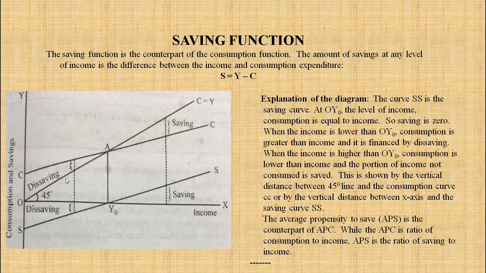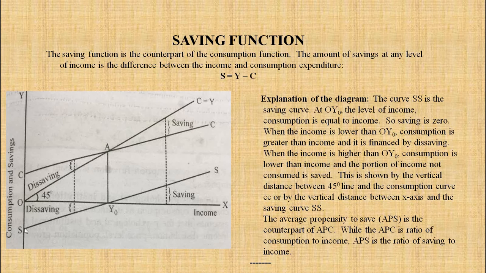Okay, the consumption curve is CC. This is a consumption curve. At 0 income also there is a consumption. In the last lecture I told you that we are showing it by A, right? So at 0 income there is a consumption. Okay, so this is shown by the vertical distance between 45-degree line and the consumption curve CC, and by the vertical distance between x-axis and saving curve.